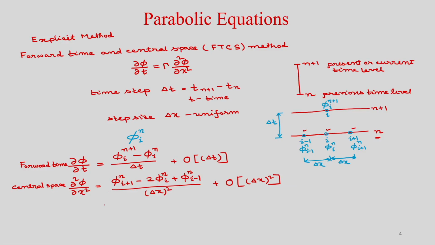Now if you write this equation, your governing equation is del phi by del t equal to gamma, the diffusion coefficient, times del 2 phi by del x square. You are using forward time, so the superscript is the time level n plus 1, the subscript is the grid index i, minus phi i n, divided by delta t. So it is first order accurate.